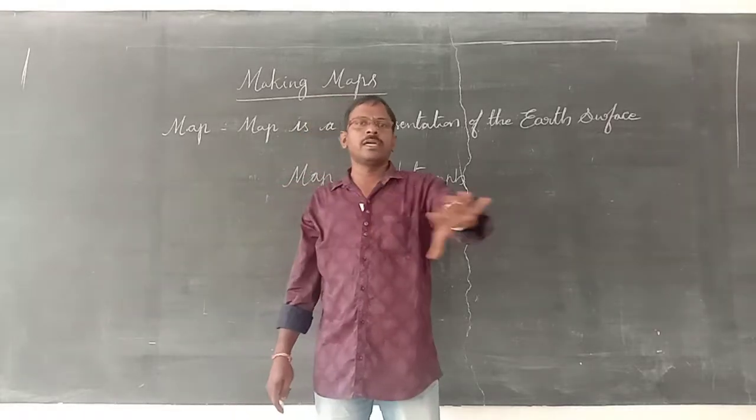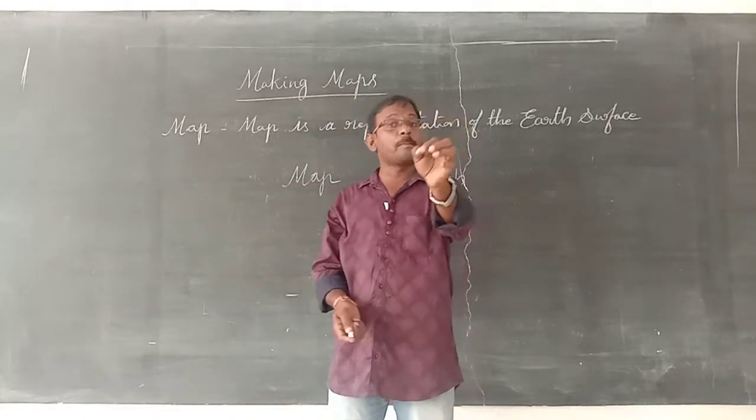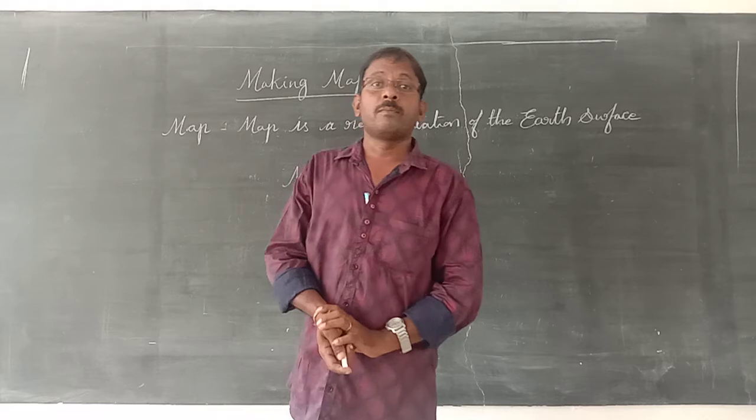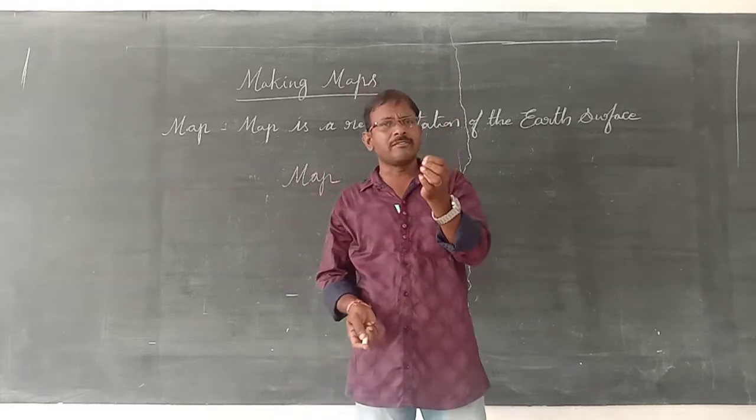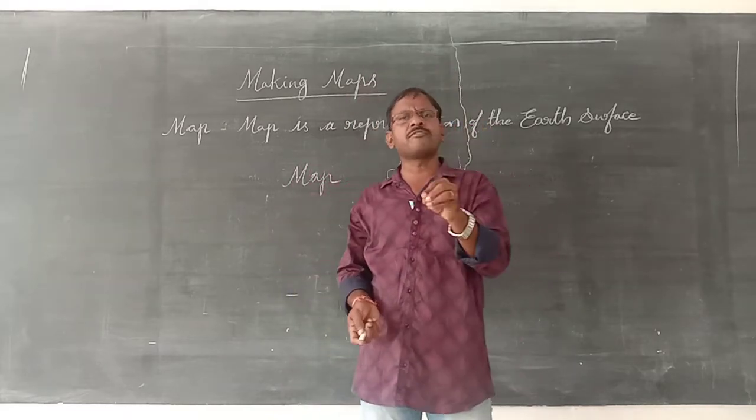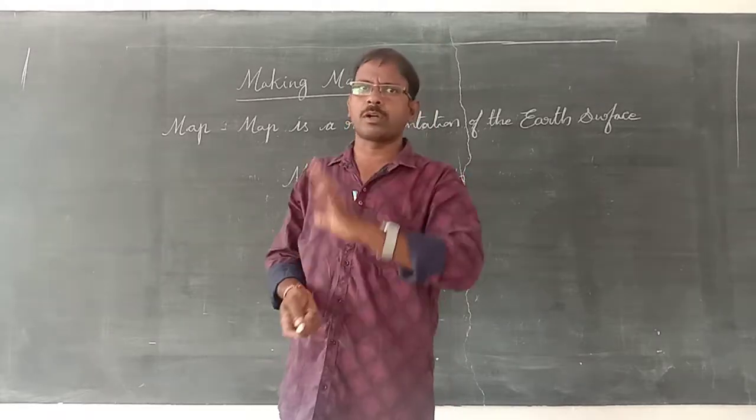And the location of a place we also can't identify from the photograph. Very little information we can find out only from the photograph.